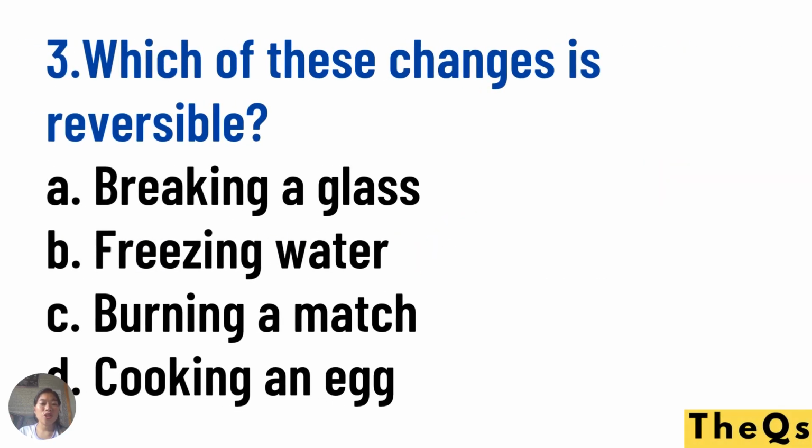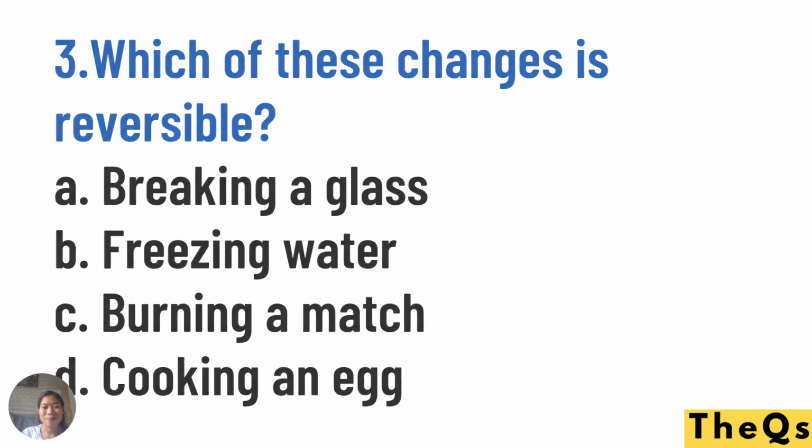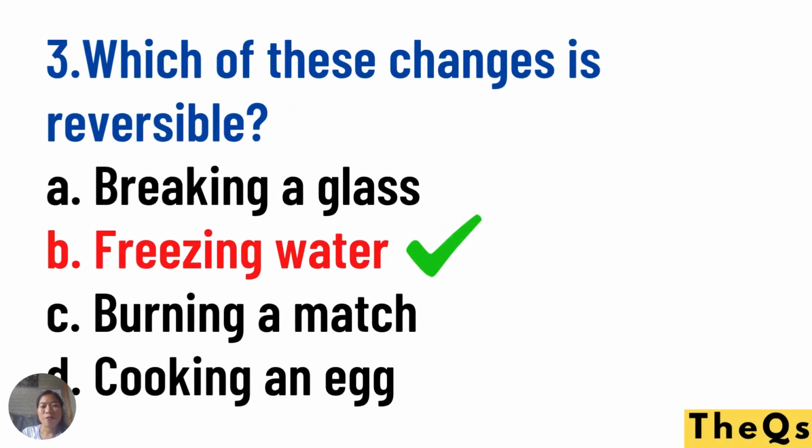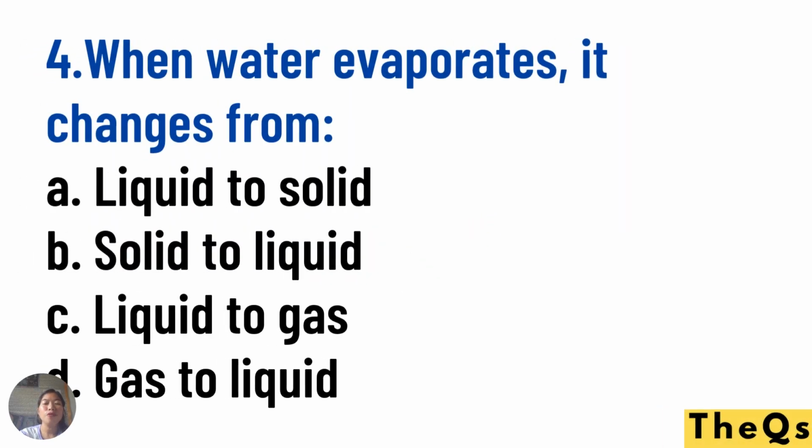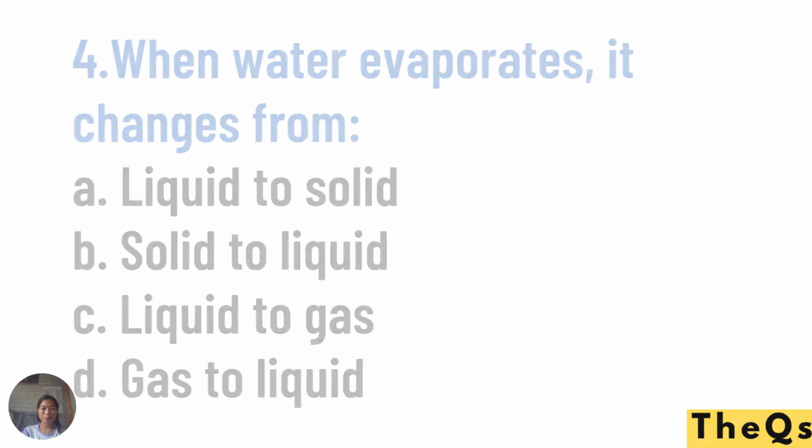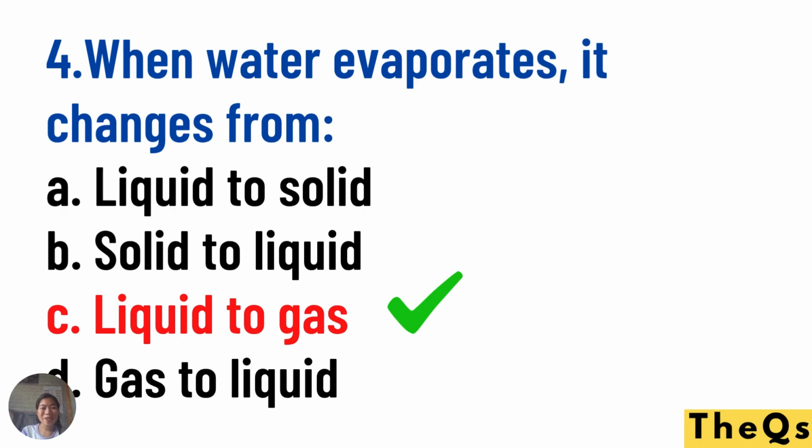Number three. Which of these changes is reversible? A. Breaking a glass. B. Freezing water. C. Burning a match. D. Cooking an egg. The answer is letter B. Freezing water. Number four, when water evaporates, it changes from A, liquid to solid, B, solid to liquid, letter C, liquid to gas, letter D, gas to liquid. The answer is letter C, liquid to gas.